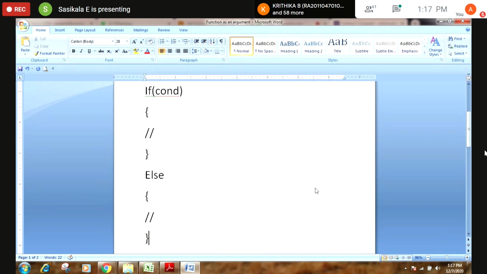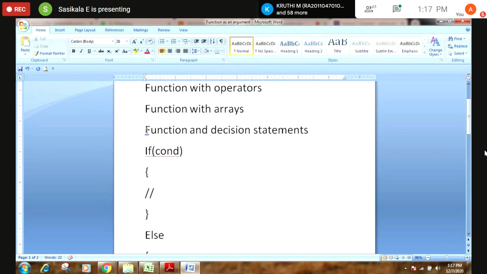Right, ma'am. When you are working with function and decision statement, instead of a condition, you can have a function here. So that concept, we can call it function and decision statement. Are you clear? Normally, you can have your decision making statement along with your function.